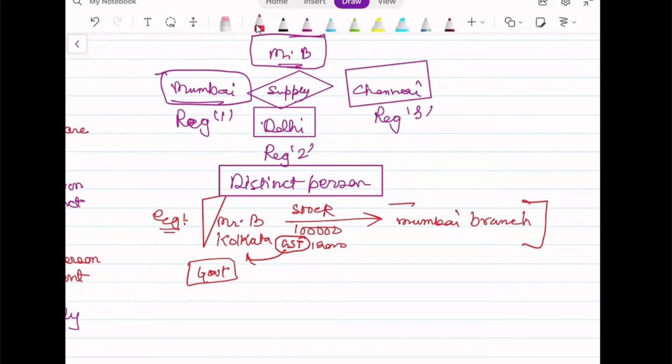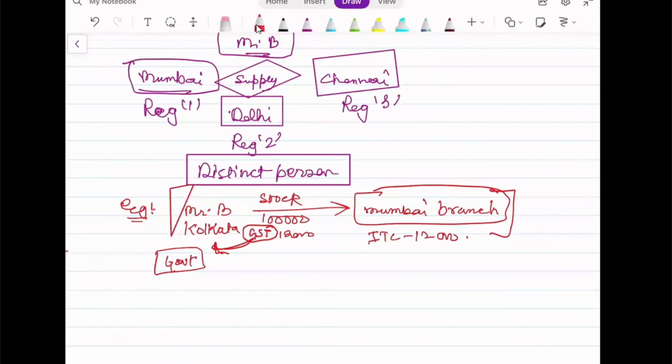What will the Mumbai branch do now? Because it is shown that tax is paid on it, the Mumbai branch will avail ITC of 12,000. It will avail the credit of 12,000. And suppose the Mumbai branch is selling these goods, for example, at 1,50,000. What was the percentage I took over there? It was 12%. So the same way 12% GST will be CGST, SGST, however it is split. I'm considering it as GST only. So suppose 15,000.